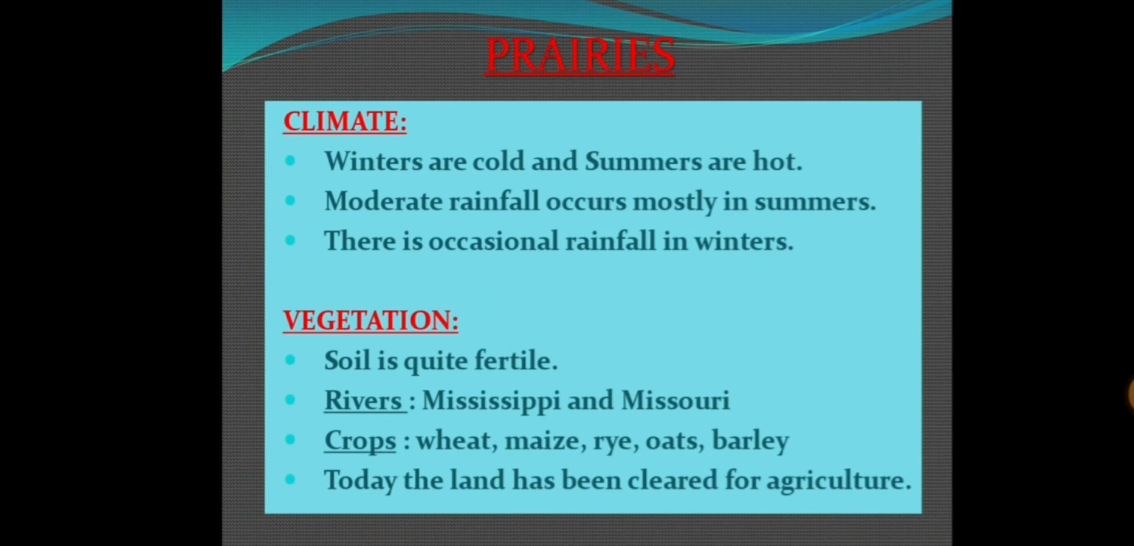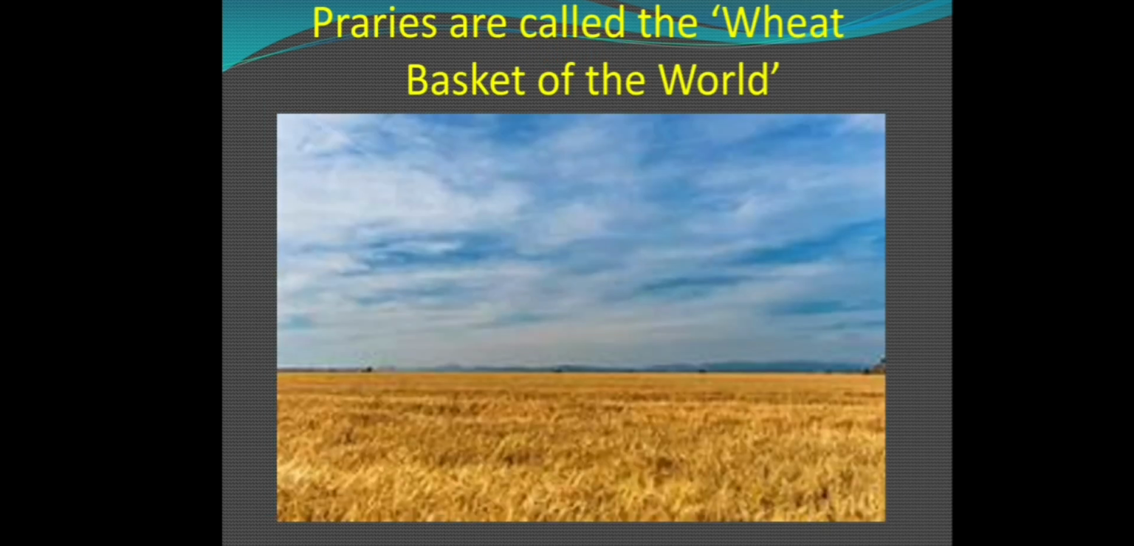Now let's discuss vegetation. The climate and soil of this region are suitable for the growth of grass, and the soil is also very fertile here. The rivers Mississippi and Missouri flow through the prairies, and they also provide enough water for cultivating crops here. And the crops which are grown here are wheat, maize, rye, oats and barley. Today the land has been cleared for agriculture. So, prairies are also called the wheat basket of the world.